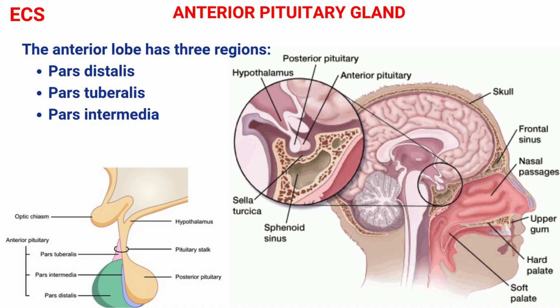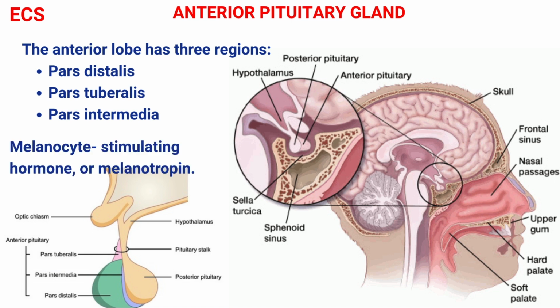The anterior lobe has three regions. Pars distalis, the largest, most anterior part of the pituitary gland. Pars tuberalis, the extension that wraps around the adjacent area of the infundibulum. This is pars intermedia, the slender and narrow band that borders the posterior lobe of the pituitary gland.